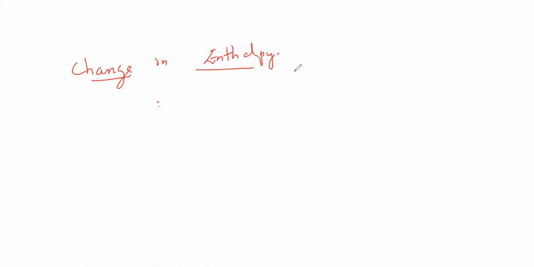System and surrounding. Okay, fine. So change in enthalpy is nothing but heat absorbed by the system at constant pressure.